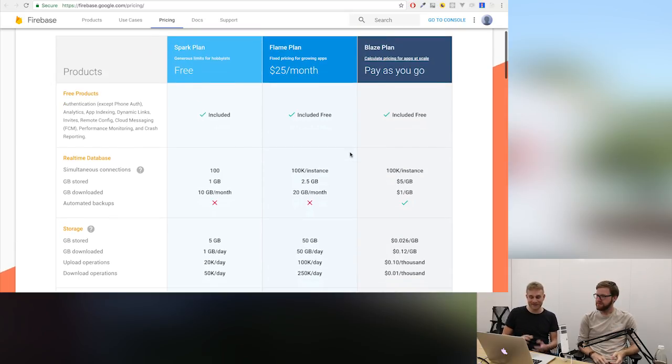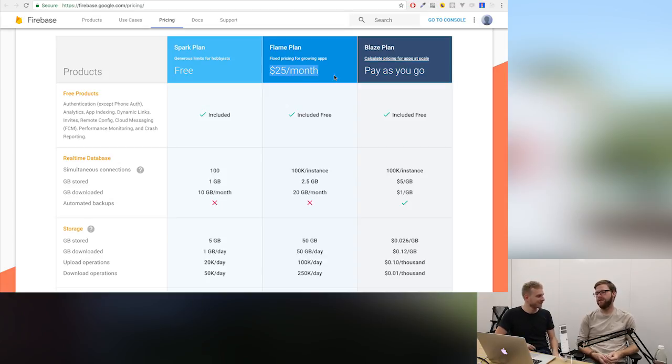Yeah, that's indeed an important thing to say, because I think some people might look at this and say, okay, with the Blaze plan, I have the danger of paying too much. But actually, with the Flame plan, you have the guarantee to pay $25 a month, and if you need more than that, you either cap, as you said, the growth of your app, which you probably don't want to do, or it's fine that you pay more because your app is growing, and then, well, it's good for you.